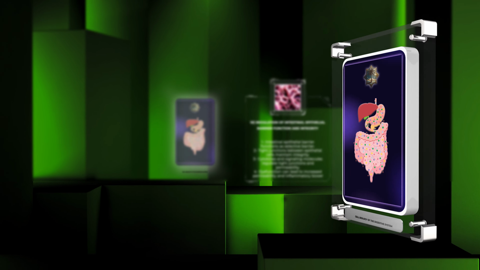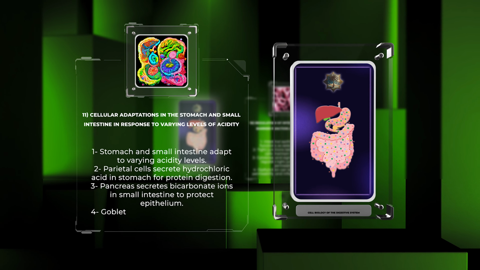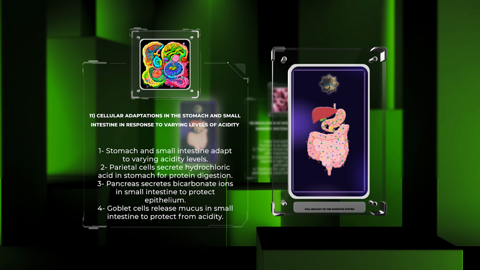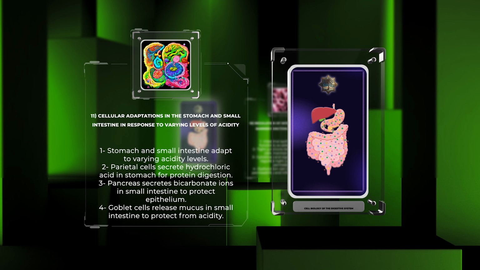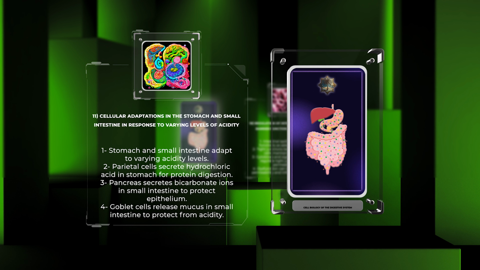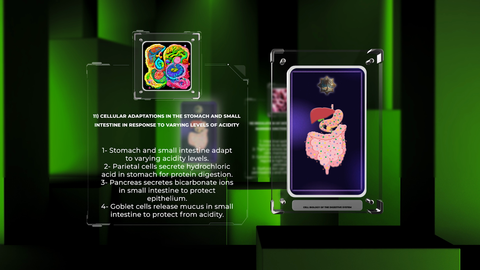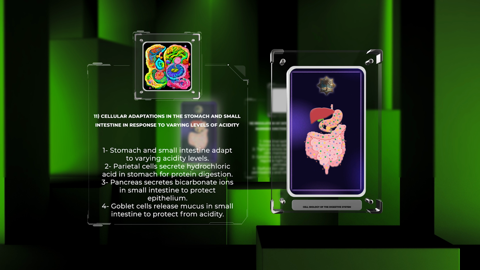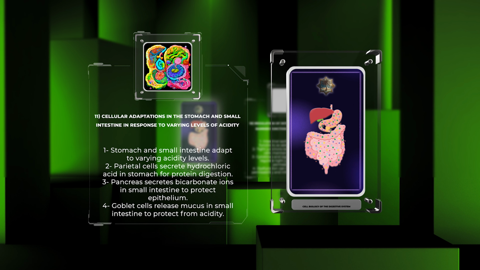The stomach and small intestine encounter varying levels of acidity during the digestion process. To adapt to these acidic environments, specialized cells within these regions possess unique adaptations. In the stomach, for instance, parietal cells secrete hydrochloric acid, creating an acidic environment necessary for protein digestion and the activation of digestive enzymes. In the small intestine, the secretion of bicarbonate ions by the pancreas and the release of mucus by goblet cells protect the epithelium from acidity, ensuring proper digestion and absorption.